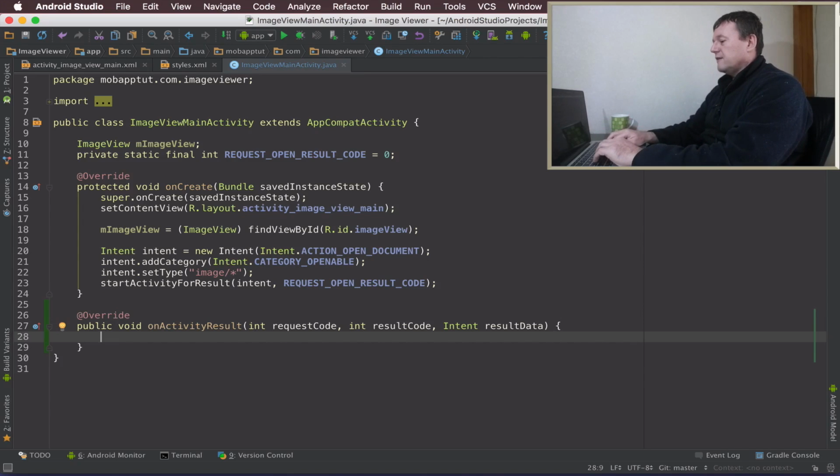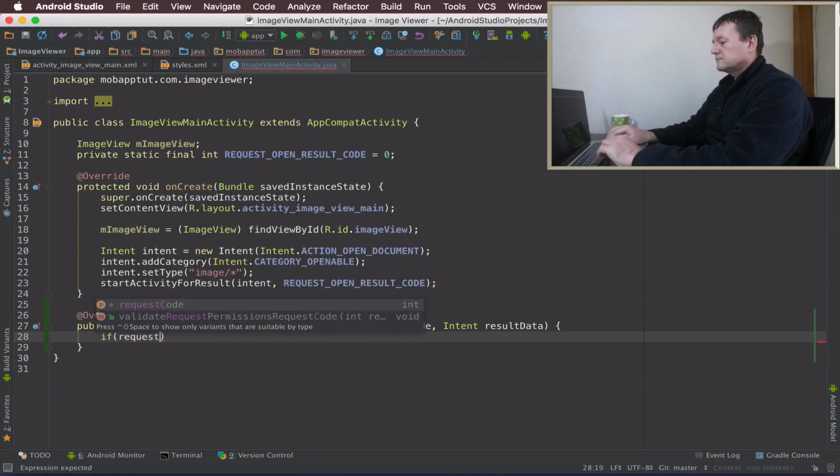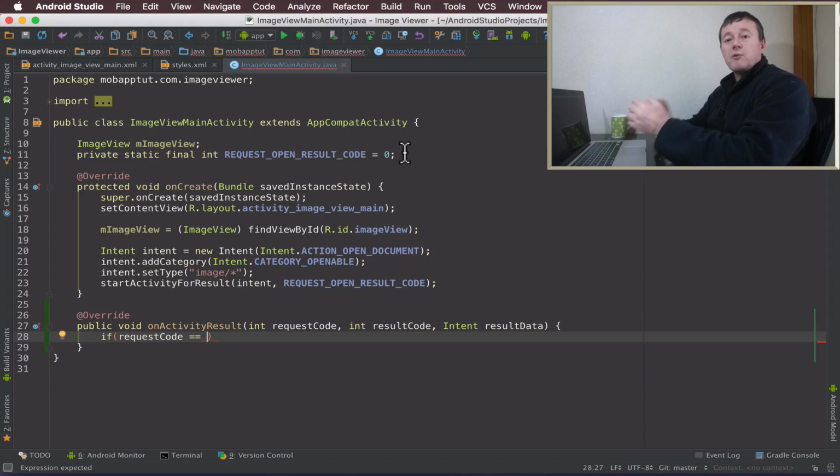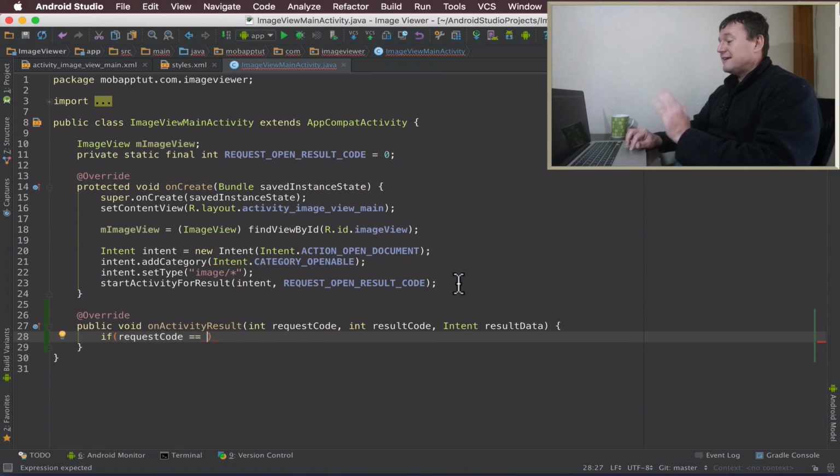Okay, so we've got the method call here. The first thing we want to do is do a check on the request code. So let's just check that the request code equals what we actually sent out. If we look here in the startActivityForResult, you can see we sent the request open result code. So let's do a check to see that the int request open result code has come back to us.